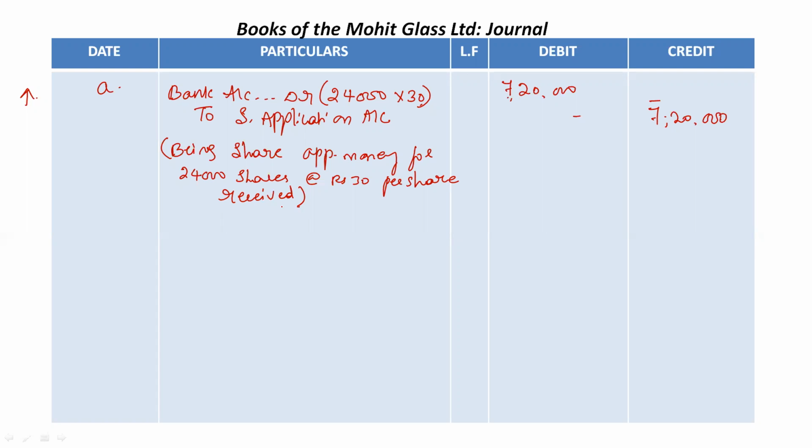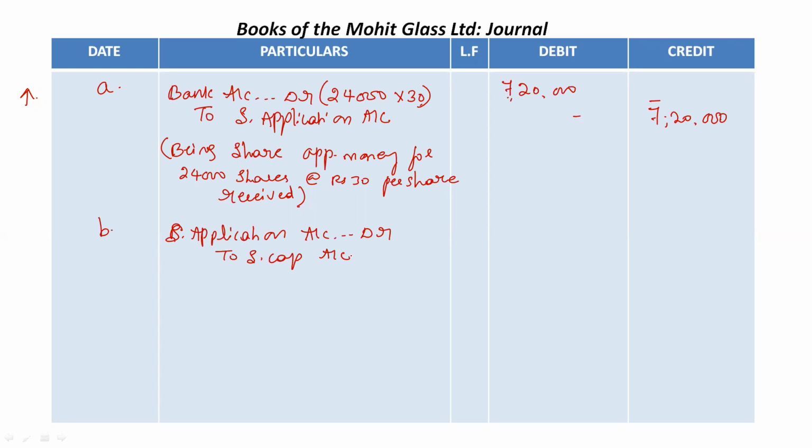Then in the same application process, the second entry: this application money will be transferred to share capital account. In case there is oversubscription, the excess shares can be rejected or pro rata allotment can be done. So the second entry is share application account debit to share capital account.